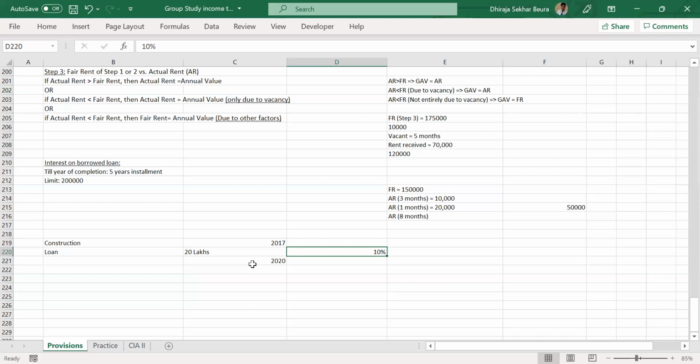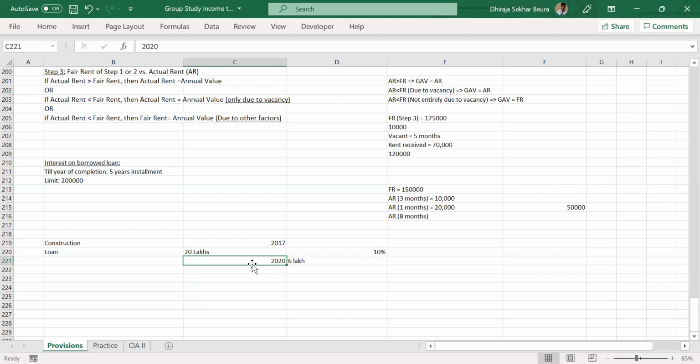If the government is giving benefit for interest on loan, and unnecessarily the 6 lakhs we have paid as interest goes unclaimed, then there is no point of this benefit, isn't it? So what the income tax department says is, we will allow you the deduction from the year it is completed. Whatever interest you have paid from the year you started the construction till the year the construction is completed, that 6 lakhs will be allowed from the year 2020 only.